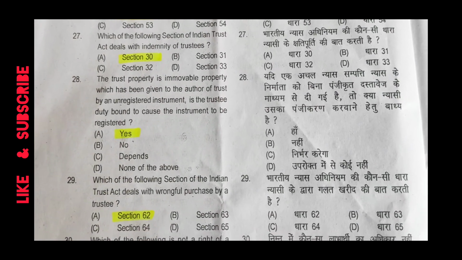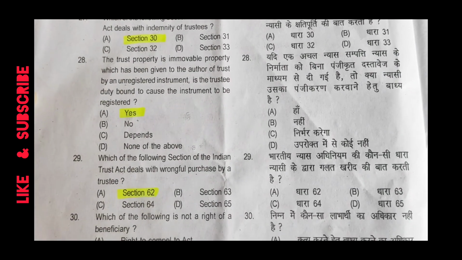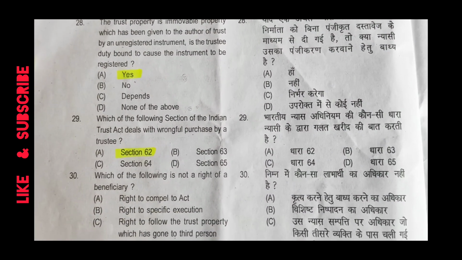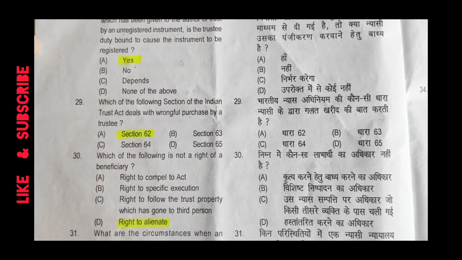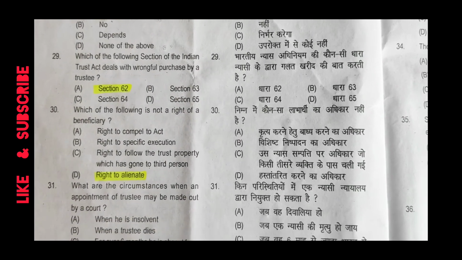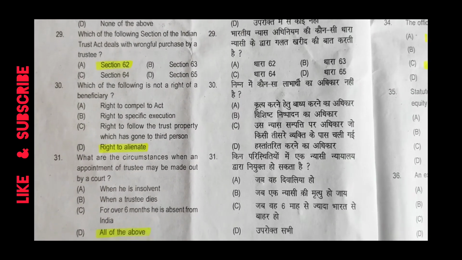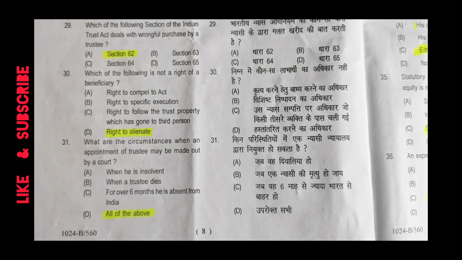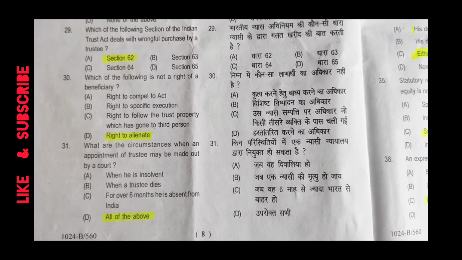Section 30. The trust property is immovable property which has been given to the author of trust by an unregistered instrument. Is the trustee duty bound to cause the instrument to be registered? Yes. Which of the following section of Indian Trust Act deals with wrongful purchase by a trustee? Section 62. Which of the following is not a right of beneficiary? Right to alienate. What are the circumstances when an appointment of trustee may be made out by a court?